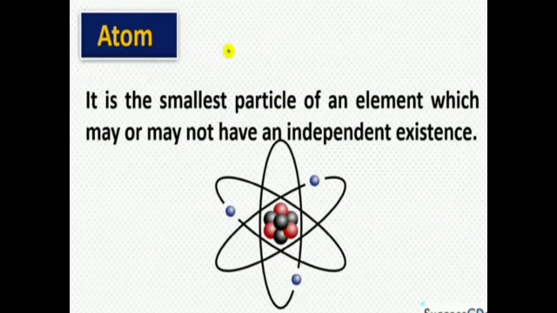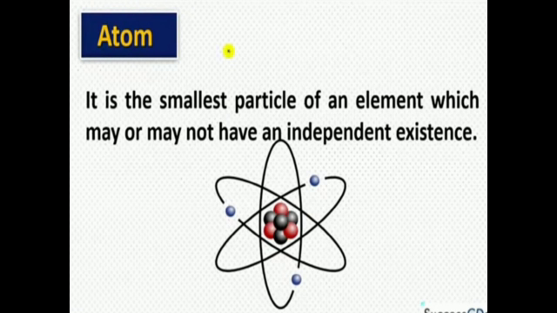Now we will come to the topic of our chapter, that is atom. Atom is the smallest particle of an element. As I told you in the introduction part, the matter which we keep dividing reaches a stage where it is not divided further, that is, the smallest particles are obtained. We have termed it an atom. So the smallest particle of an element is termed an atom.